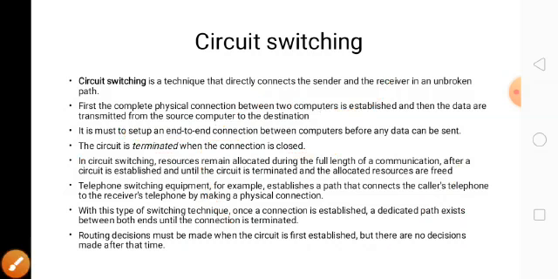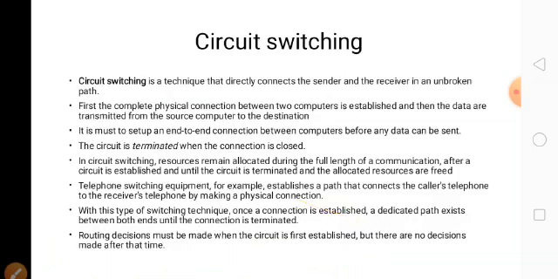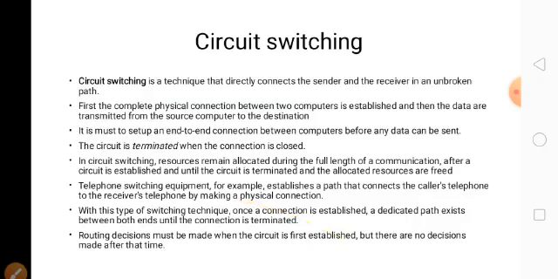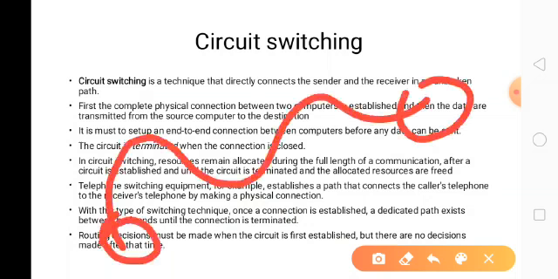Then telephone switching equipment is an example of circuit switching. Then the routing decision must be made when the circuit is first established. So the routing decision is made when the circuit is established, and no decisions are made after that. Once the circuit is established from sender to receiver, no other decision is made.